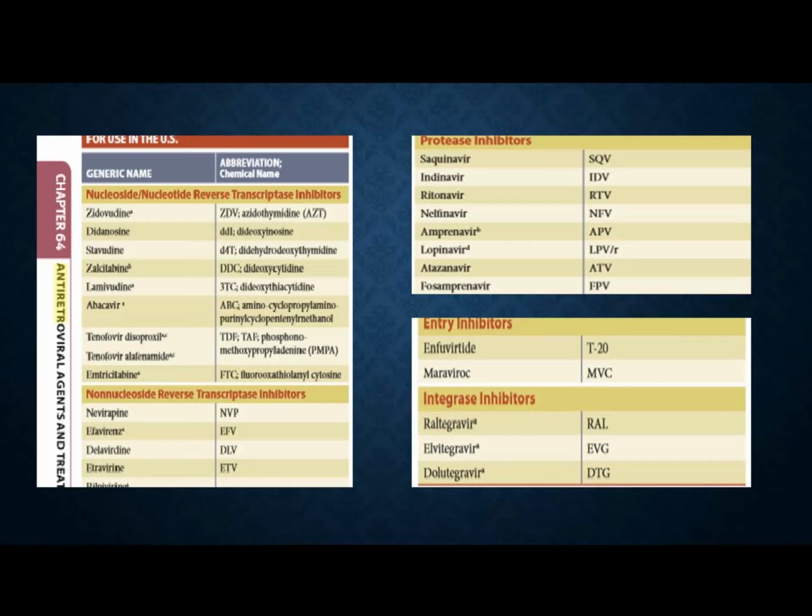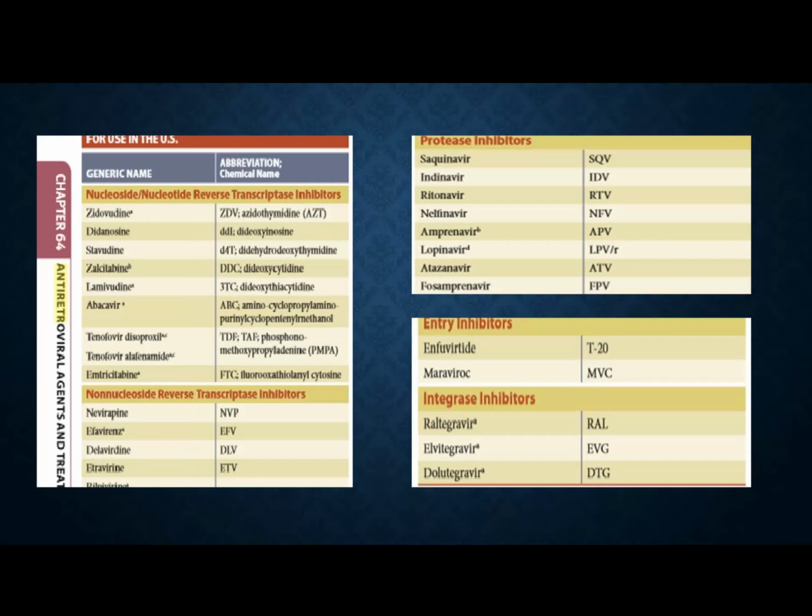Whereas there is one group which is acting on the same site as the nucleoside reverse transcriptase inhibitors, but they are structurally different from the previous group of drugs, and that group is called non-nucleoside reverse transcriptase inhibitors. Nevirapine, efavirenz, delavirdine are the common examples of this group.